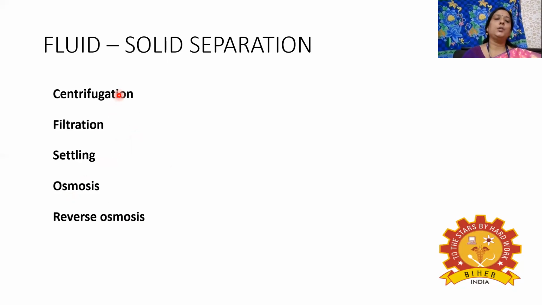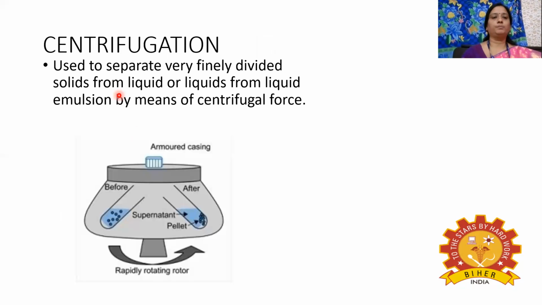Centrifugation is mainly used for separating the fluid and solid. Filtration is also used to separate liquid solid mixture. Settling is used for separating the liquid and solid mixture. Osmosis is mainly used for separating the liquid and solid. Let us see one by one.